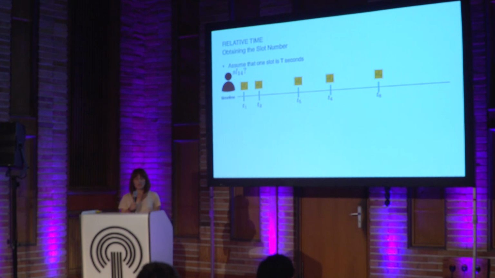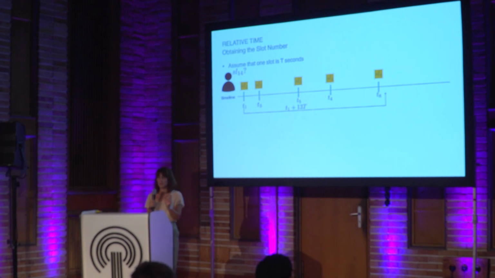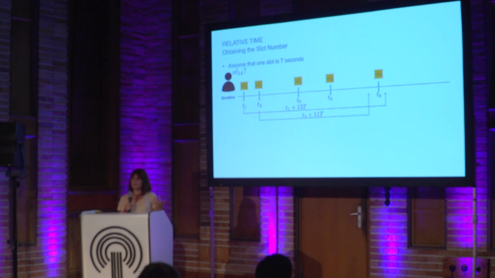Then relative time works like that. So relative time says that if the block of slot number 1 is sent on time, then the start of slot 14 should be 13T seconds later. T is 1 slot time. And similarly, if a block of slot number 3 is sent on time, then it should be 11T seconds later.